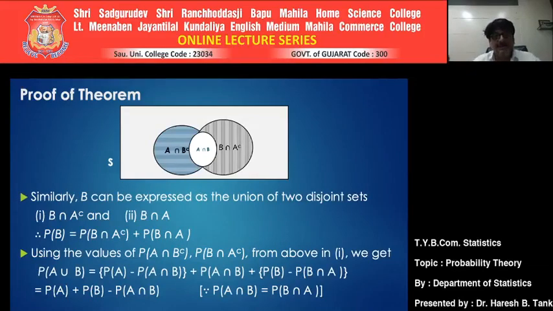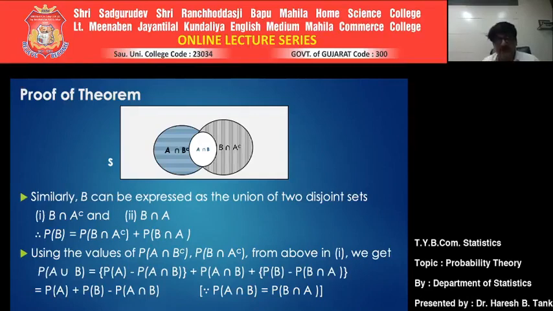Is it clear? Okay. Similarly, B can be expressed as the union of two disjoint sets: the points are in B and not in A, and the second portion is points in B and in A. So probability of B is probability of B intersection A complement plus probability of B intersection A. Using the values of probability of A intersection B complement and probability of B intersection A complement from the above equations, we get probability of A union B is probability of A minus probability of A intersection B. Probability of A intersection B will remain intact.